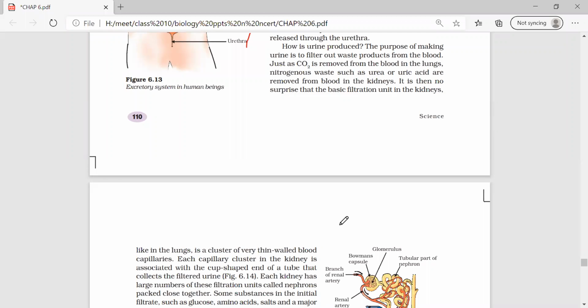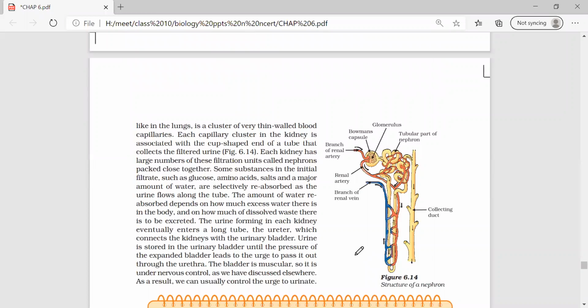Next, structure of the nephron. When they ask you the structure of the nephron, you should also explain its structure. How many have it? Please share this one also. They have not noted it at that time. Please share these two in the group after the class so that they can study.